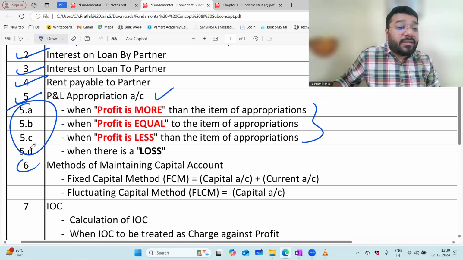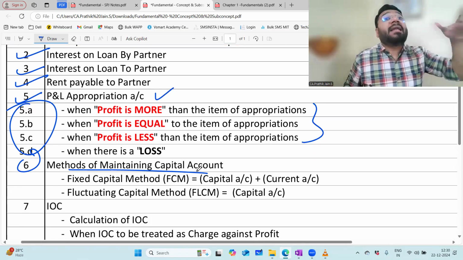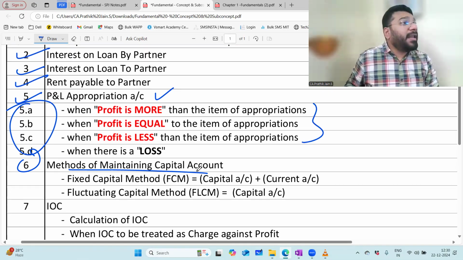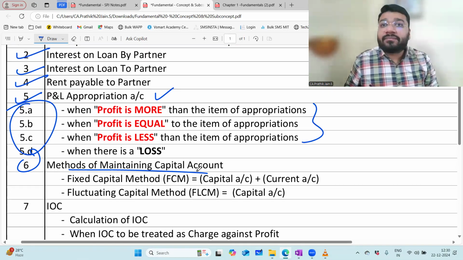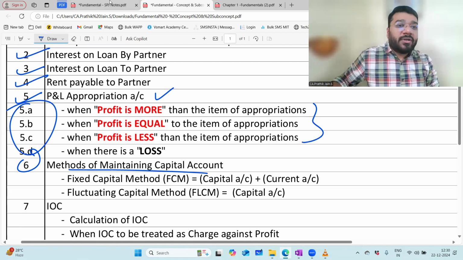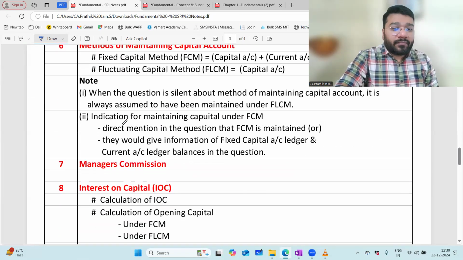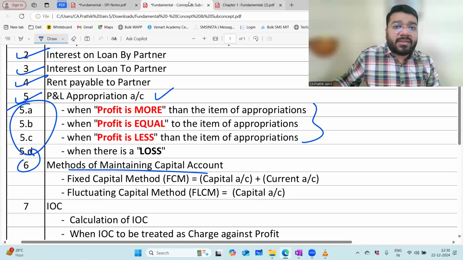Then we discussed what the 2 different methods of maintaining capital are. If the question is silent, what are we supposed to do? Whether fixed or fluctuating, that also we discussed. Am I loud and clear? Yes, sir. Today we'll be heading forward to discuss the concept of manager's commission.